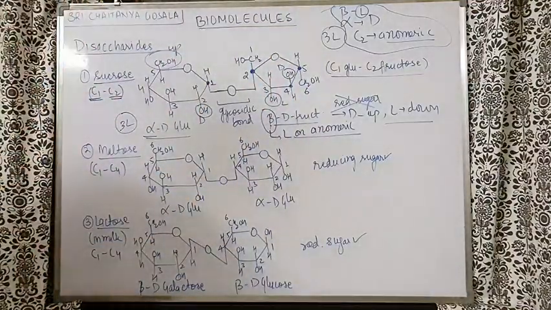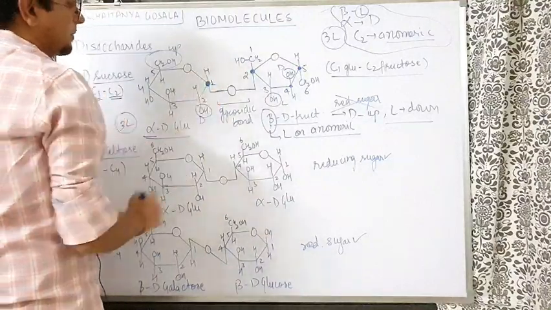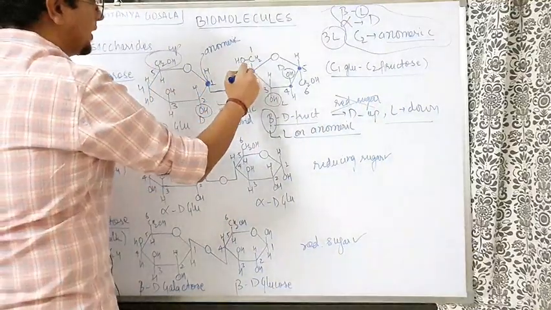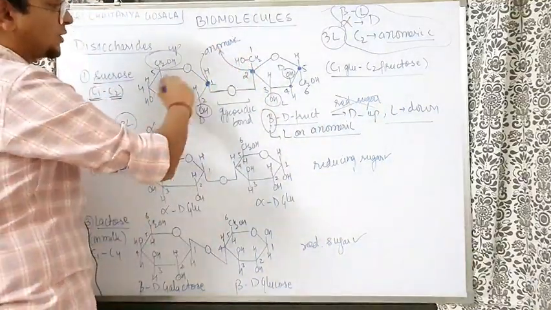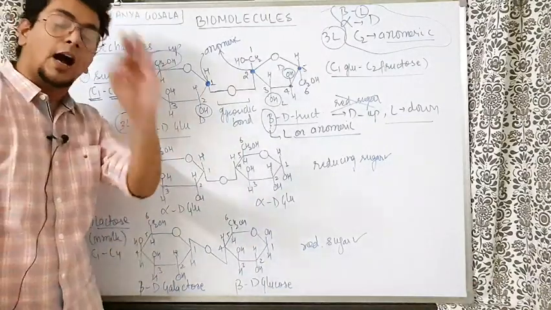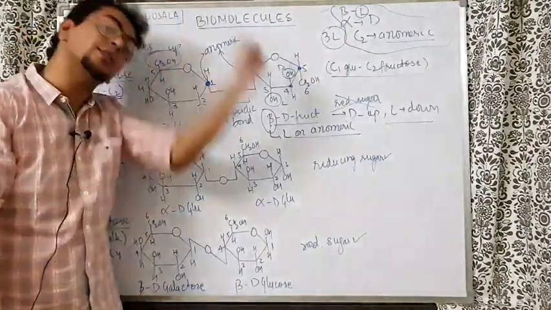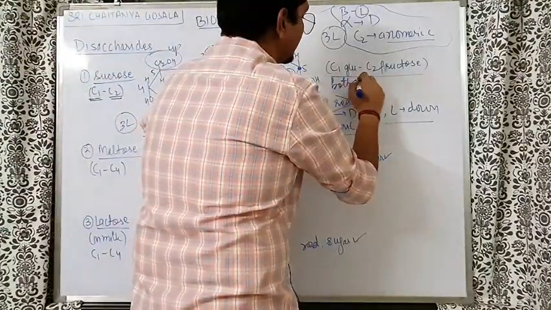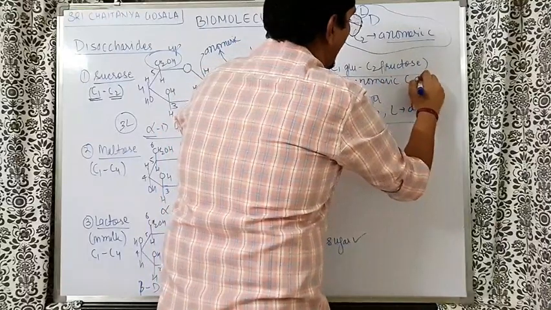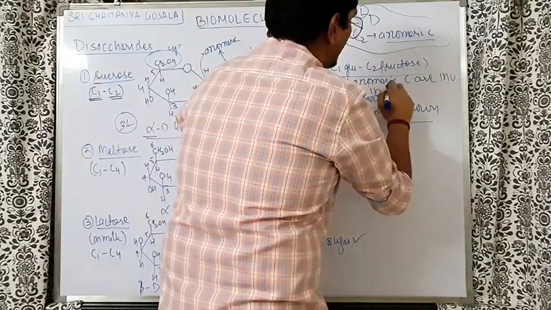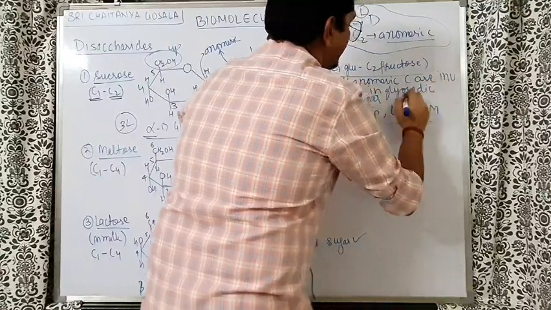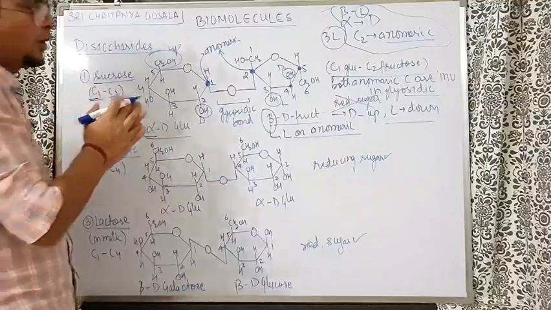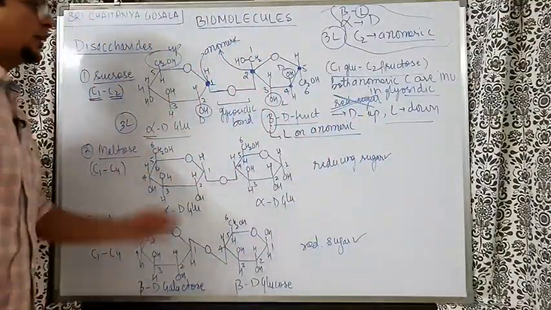Here one very interesting thing happens. If you see here, this was the anomeric carbon of glucose, and C2 is the anomeric carbon of fructose, and there is a glycosidic bond between the anomeric carbons. That means the carbon which was having the functional group, the anomeric carbon, is busy. So both the anomeric carbons are involved in the glycosidic bond. Whenever all the anomeric carbons are involved in the glycosidic bond, it is not a reducing sugar. It will be a non-reducing sugar.